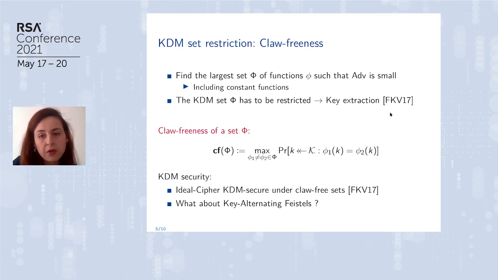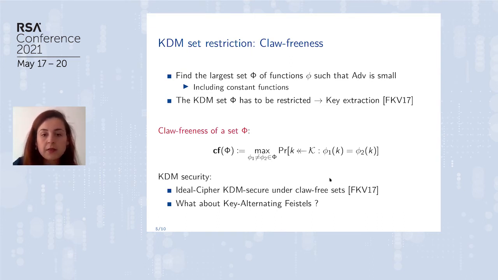And we gave an example in a previous work done with Pooya Farshim and Damien Vergnaud. We exploit this kind of function, functions that form claws that collide under the key k. So phi1 and phi2 are different, but phi1 of k is equal to phi2 of k. So we should put some constraint on this KDM set, and the first one is this claw-freeness, so as to remove this kind of function. In this work, we also proved that the ideal cipher is KDM secure under a claw-free set.